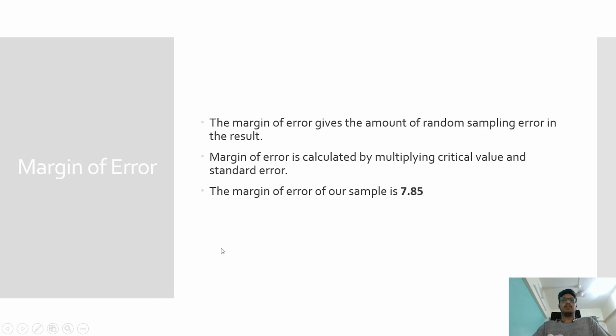Margin of error. Margin of error gives the amount of random sampling error in the result. Margin of error is calculated by multiplying critical value and standard error. So the margin of error of our sample is 7.85.